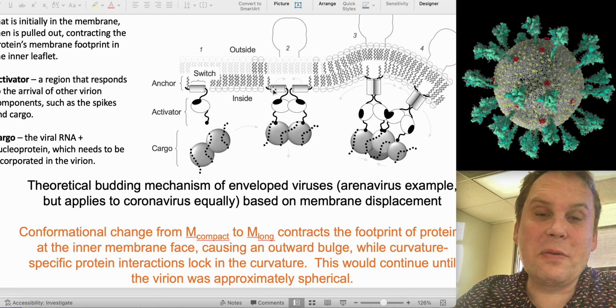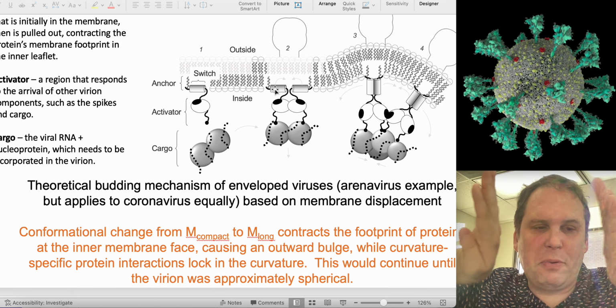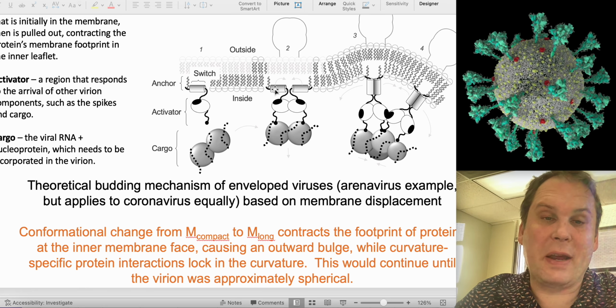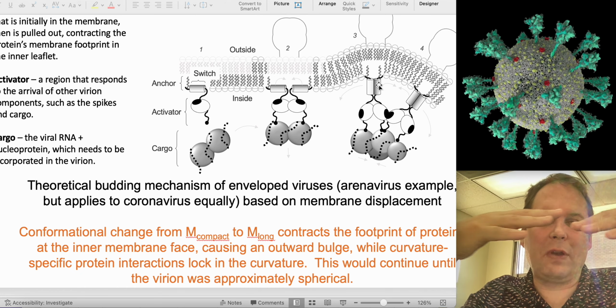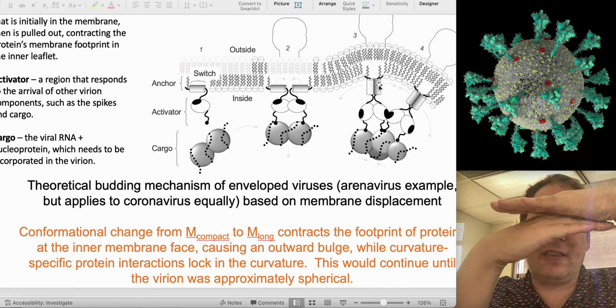Here we're taking these flat amphipathic helices that are displacing a lot of membrane, pushing it aside, and turning them so that they displace very little membrane. By doing that, we shrink the inner leaflet, and the outer leaflet stays the same size.